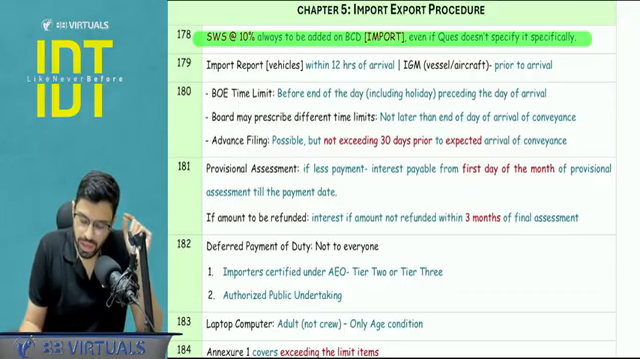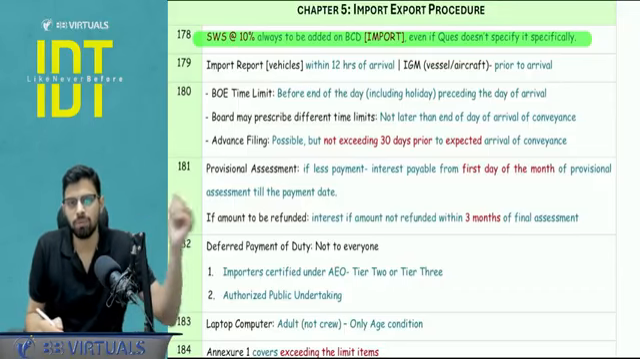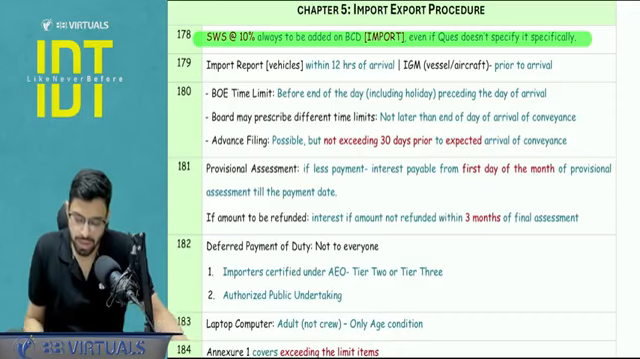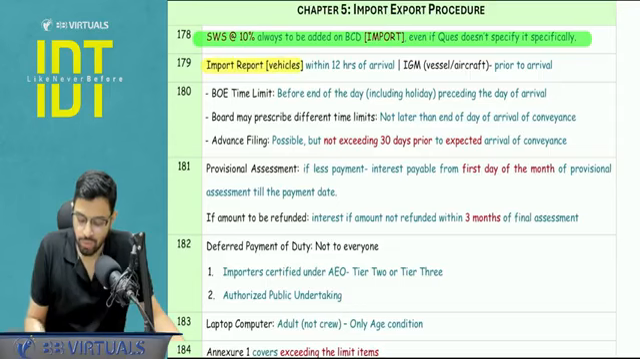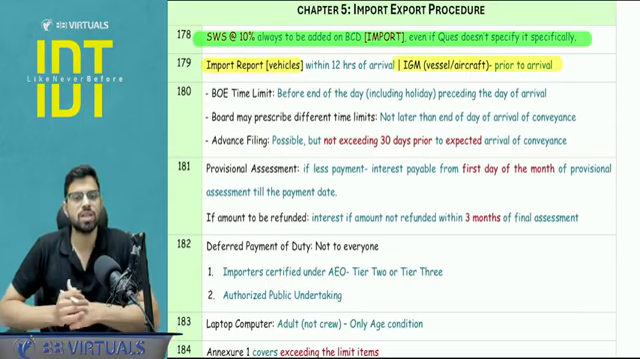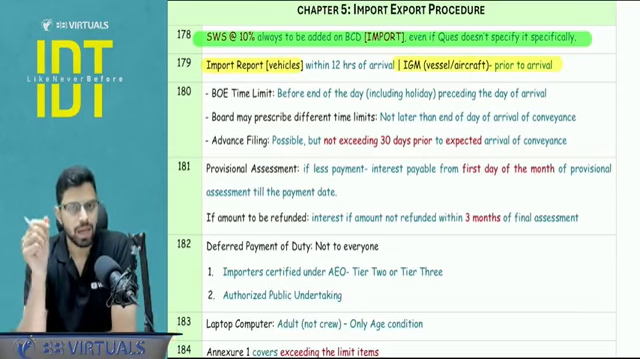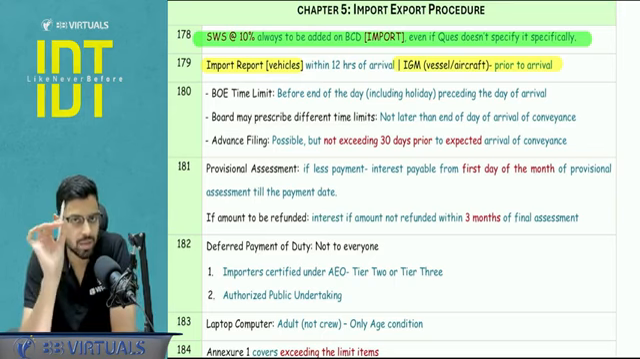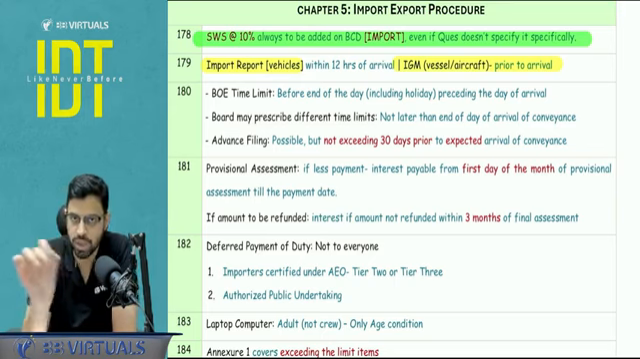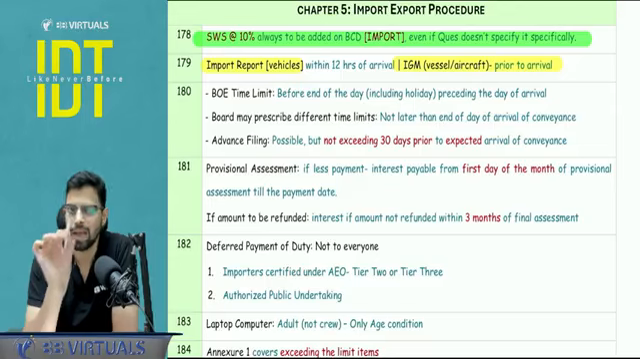Now certain document filing. Obviously this was asked in the September paper, so I don't think they would be asking this again, but we never know. It's the case of import. In case of import, one of the primary documents to be filed: in case of vehicle, it is an import report that is filed within 12 hours of arrival, and in case of vessel or aircraft, it is IGM, import general manifest or import manifest, prior to arrival.